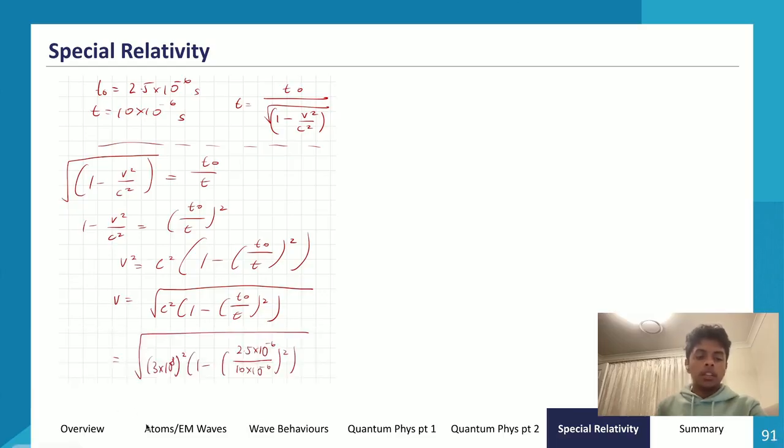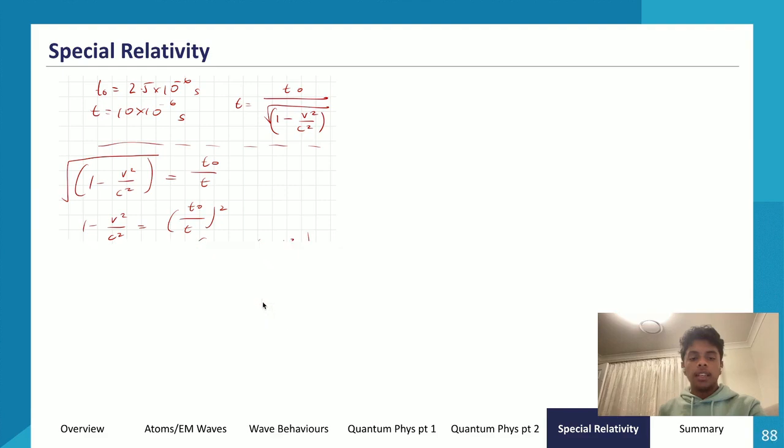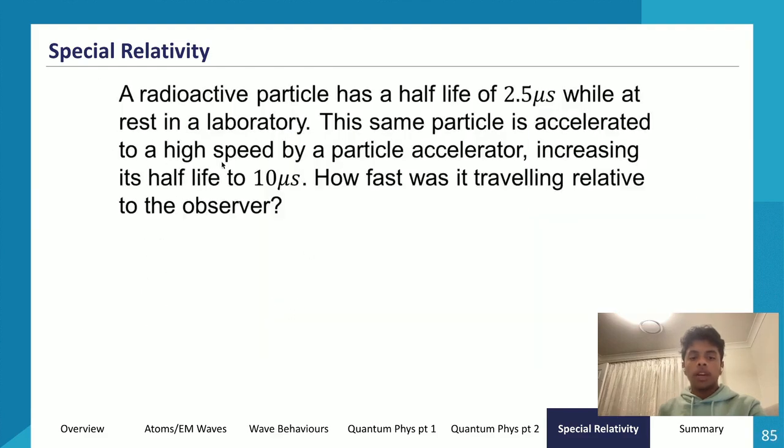So I subbed in (3 times 10 to the power of 8) squared, multiplied by 1 minus 2.5 times 10 to the power of negative 6 divided by (10 times 10 to the power of negative 6) squared, to get a value of 2.904 times 10 to the power of 8 meters per second, or around 2.9 times 10 to the power of 8 meters per second. So very close to the speed of light, hence why our dilated time is approximately 4 times greater than our proper time.